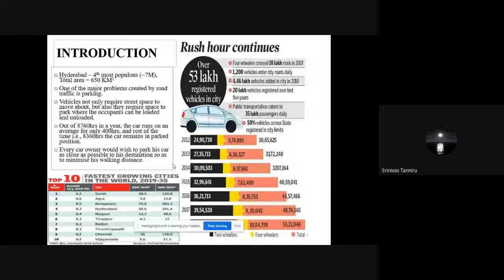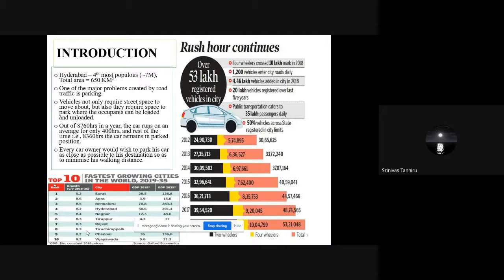Coming to the introduction, why we did this case study on the Hyderabad area. Hyderabad is one of the most populous cities in the world as well as in the country, with a population of nearly 7 million. The total area of Hyderabad is approximately 650 square kilometers. One of the major problems in Hyderabad pertaining to road traffic is parking facilities. Most traffic related problems are due to insufficient parking space in the city. Vehicles require not only space for moving, but also space when they are not moving.